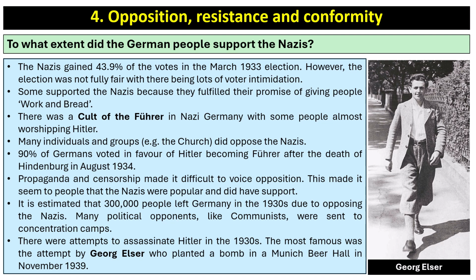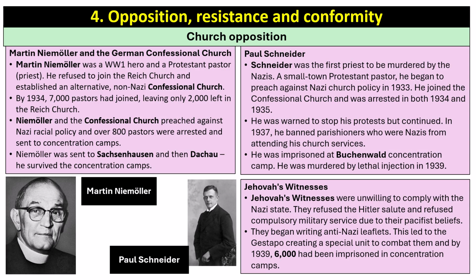It's estimated that 300,000 people left Germany in the 1930s due to opposing the Nazis. Many political opponents, like communists, were sent to concentration camps, and there were attempts to assassinate Hitler in the 1930s. The most famous was the attempt by Georg Elser, who planted a bomb in a Munich beer hall in November 1939. So in terms of church opposition, let's talk about Martin Niemöller and the German Confessional Church.